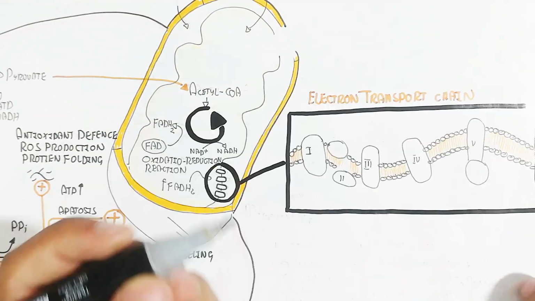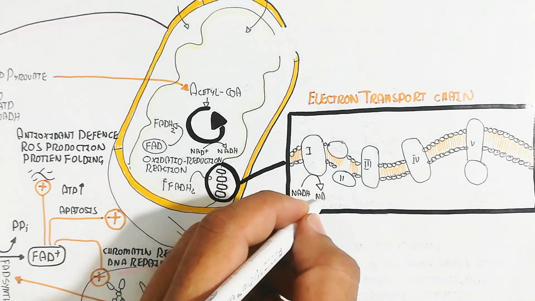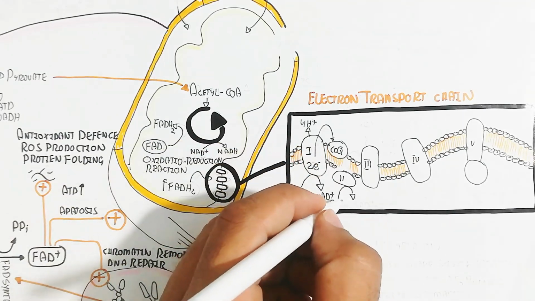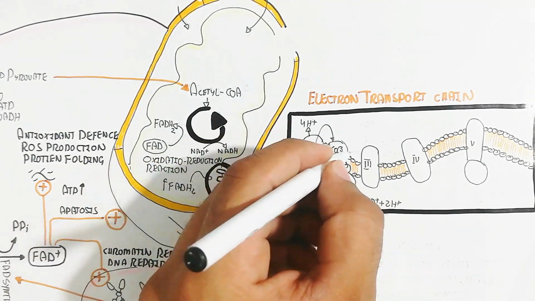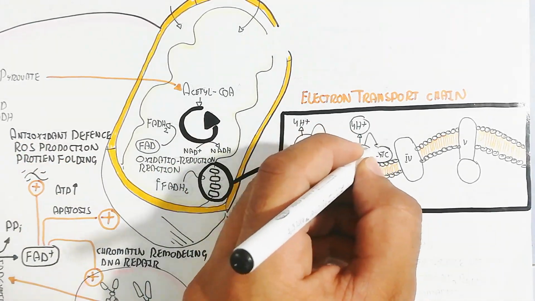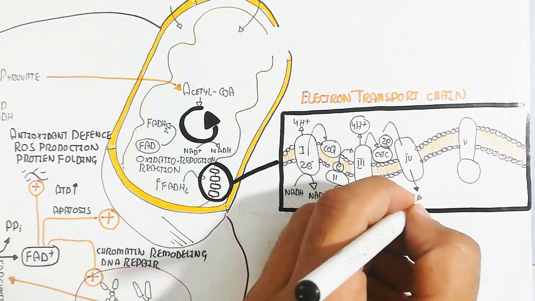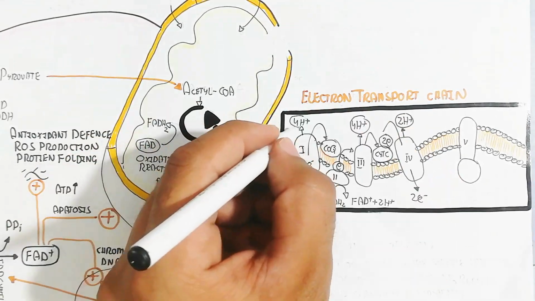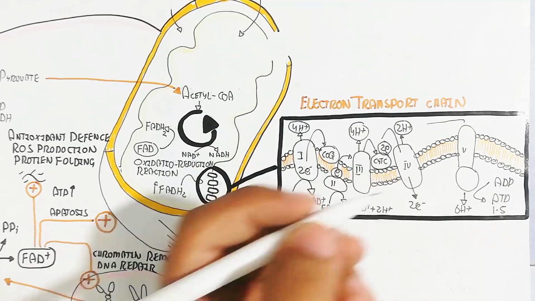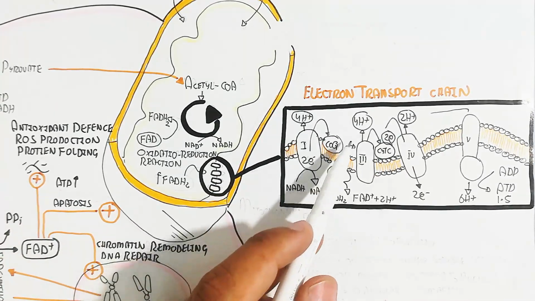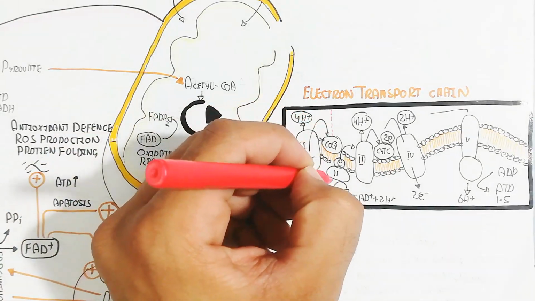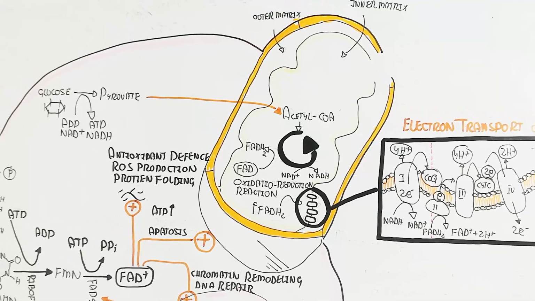In this way, the total is 10 protons from NADH, while FADH2 will produce only 6 protons by this mechanism, because the FAD plus oxidoreductase enzyme is used to pump out protons: 4 protons from complex 3, and 2 protons from complex 4.